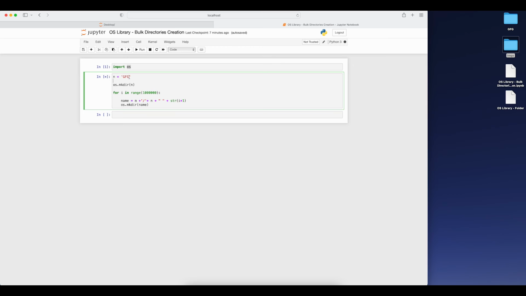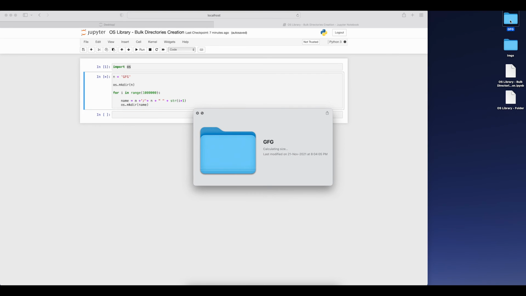So this is the main purpose why I'm going for 1,000,000, so that I can tell you if a star is there, that means the cell is executing. We need to wait until the cell is done with its execution. Now you can go back in the GFG, see the loading. Now it is still calculating the size. Why is it calculating the size? Because it might change as per the time.